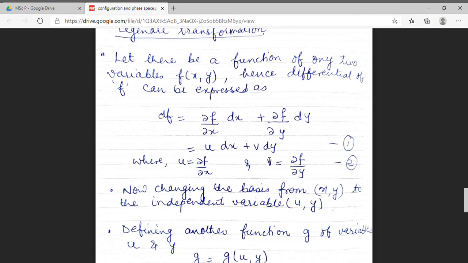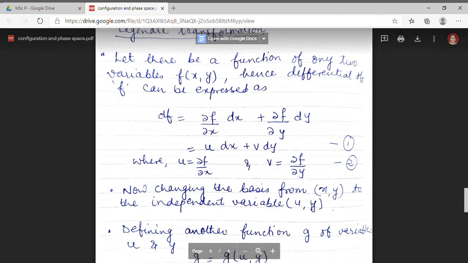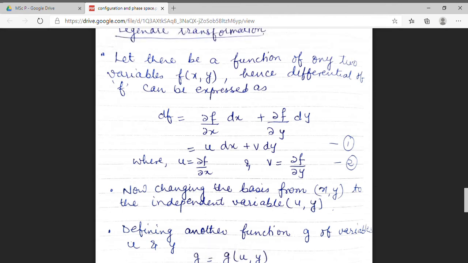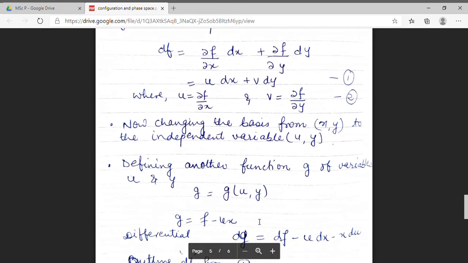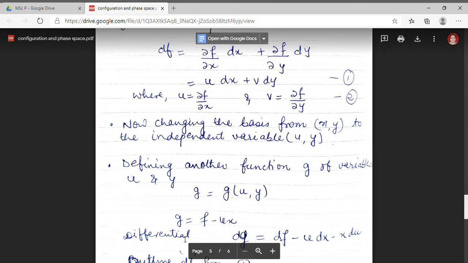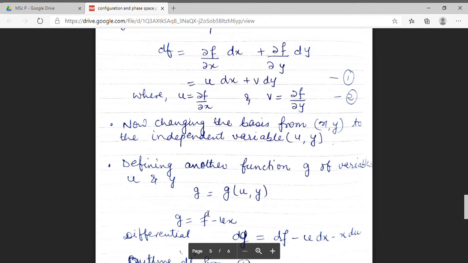Now what I am doing, here f is a function of x, y. I am changing my basis from x, y to u, y. These u, y are also independent variables. And I am defining another function g. The relation between g and the old function is g is equal to f minus ux. f is the old function and g is my new function.